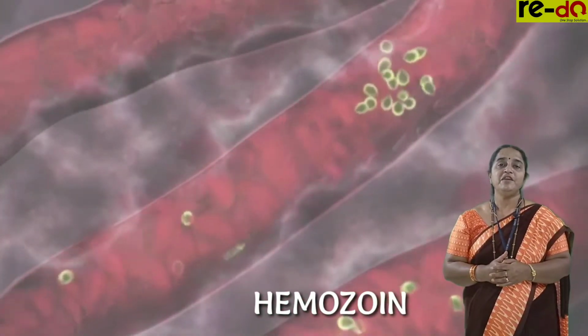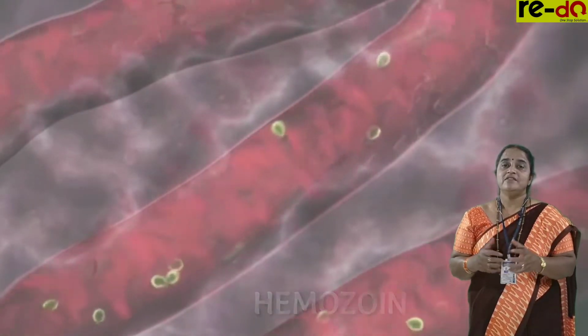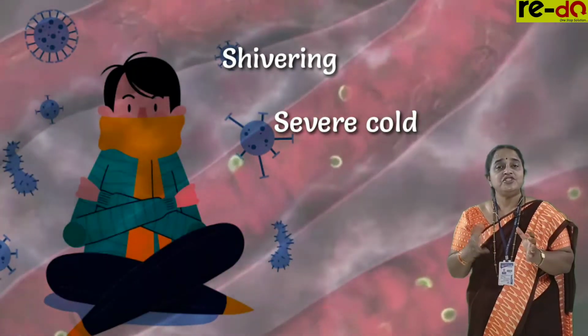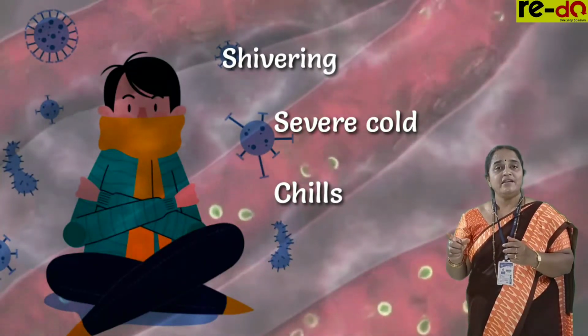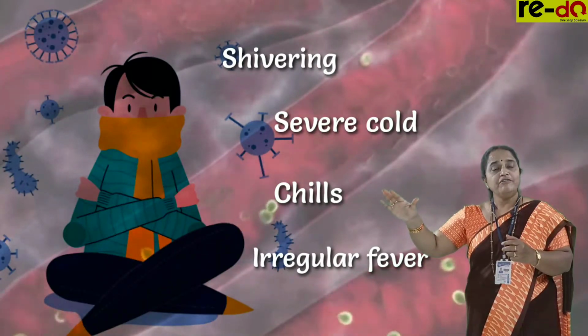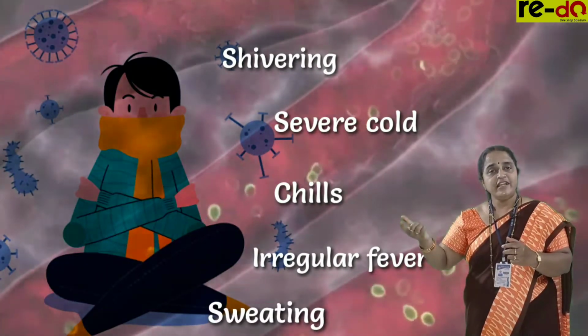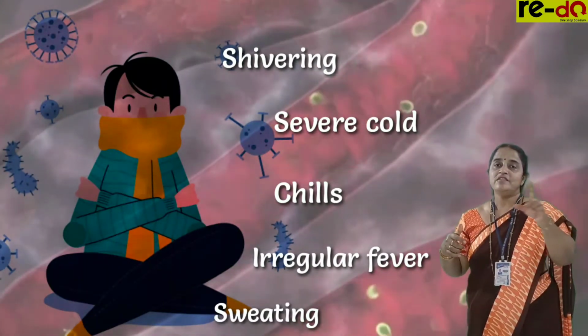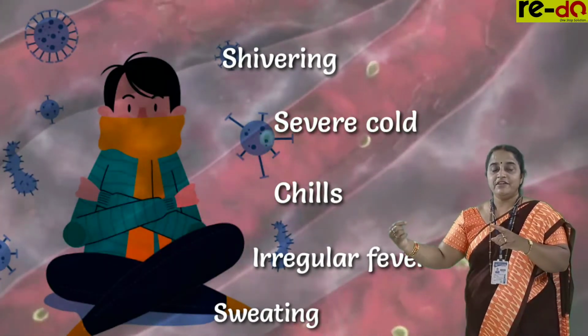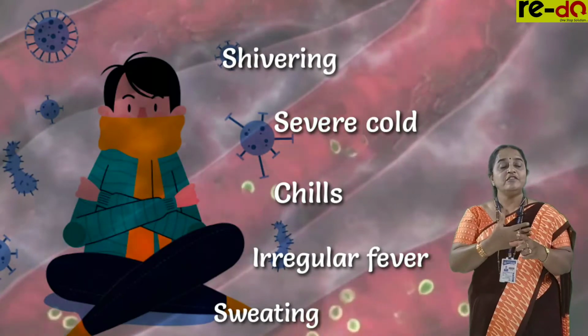Because of this hemozoin, the person starts shivering, with severe cold and chills, followed by irregular fever. And to control the fever, the person starts sweating. Over sweating causes chills, continuous chills cause fever, and continuous fever causes sweating.